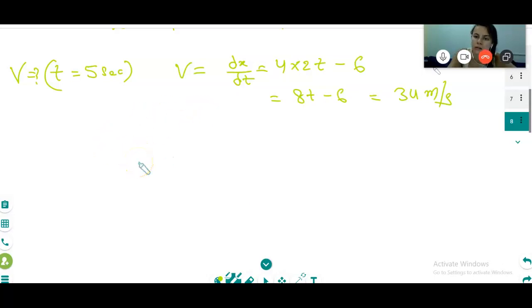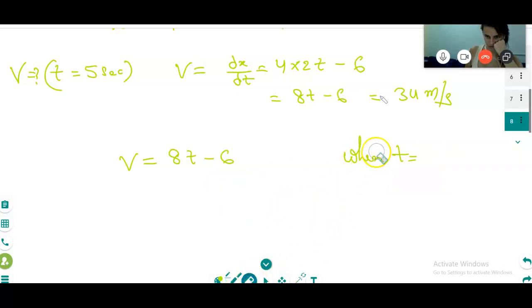See what I'm trying to tell you. Now I am going to reverse. Reverse means velocity is given. Suppose velocity at any time is 8t minus 6, and find the displacement. The question will be asked like this: if t is equal to 0, x is equal to 9 meter.